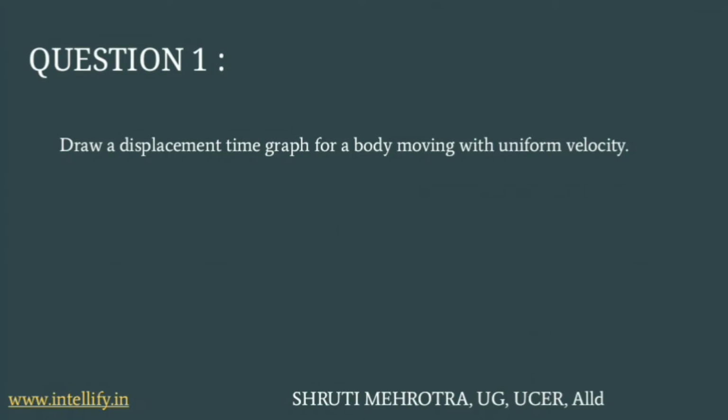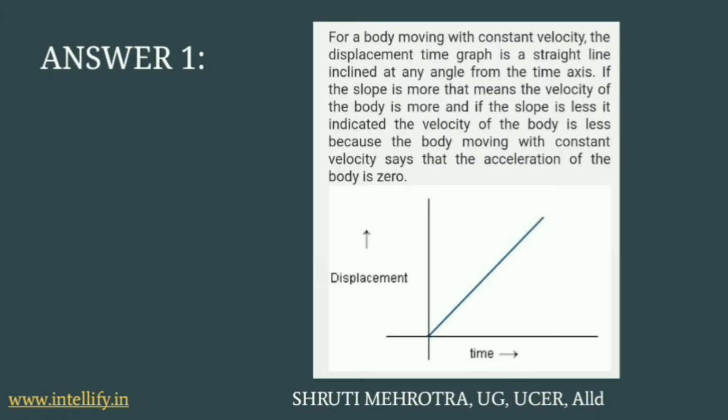The first question on the screen is: draw a displacement time graph for a body moving with a uniform velocity. Here you can see that I have drawn a diagram for you, which is between displacement versus time. For constant velocity, the displacement time graph is always a straight line which is inclined at an angle theta, and we always measure that angle from the time axis, that is from the x-axis. You have to remember this.